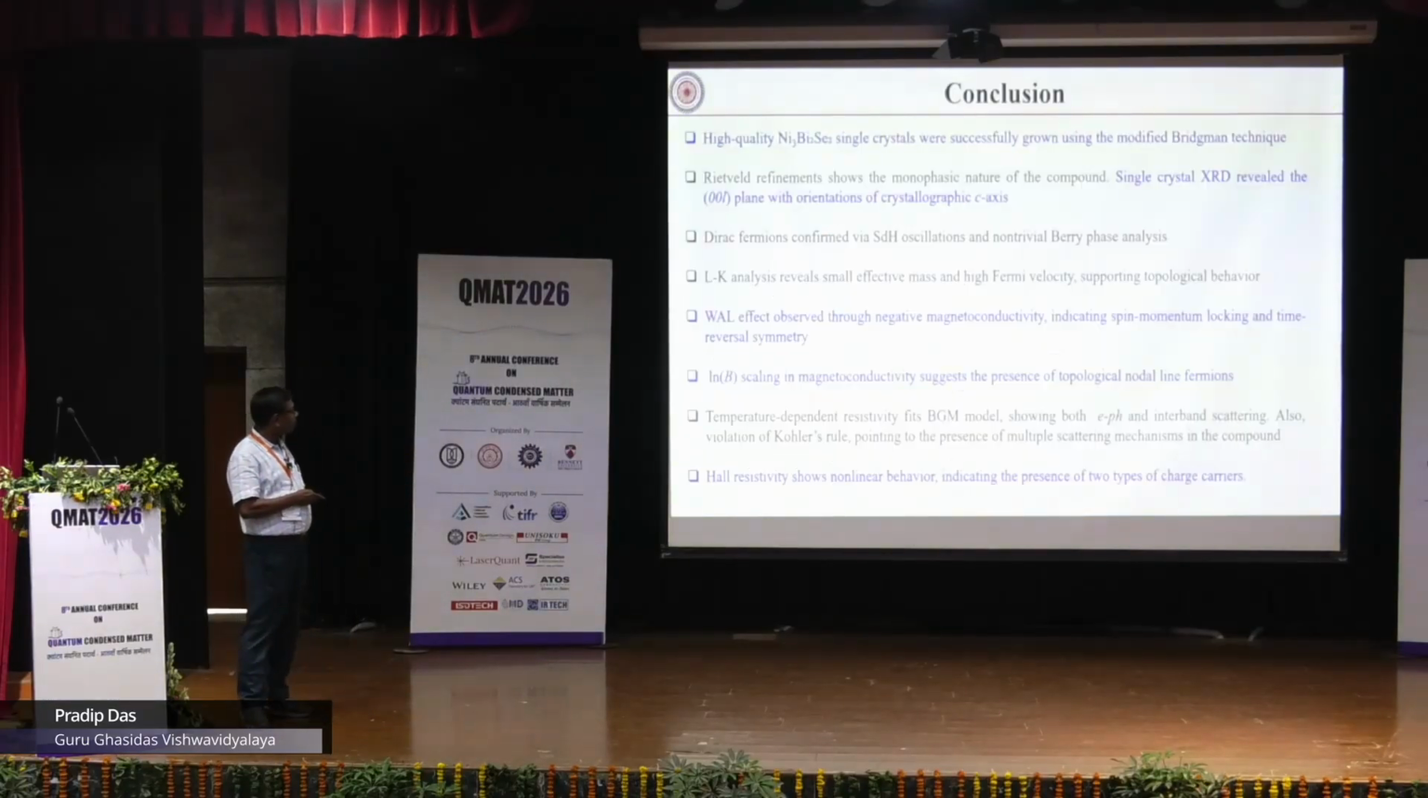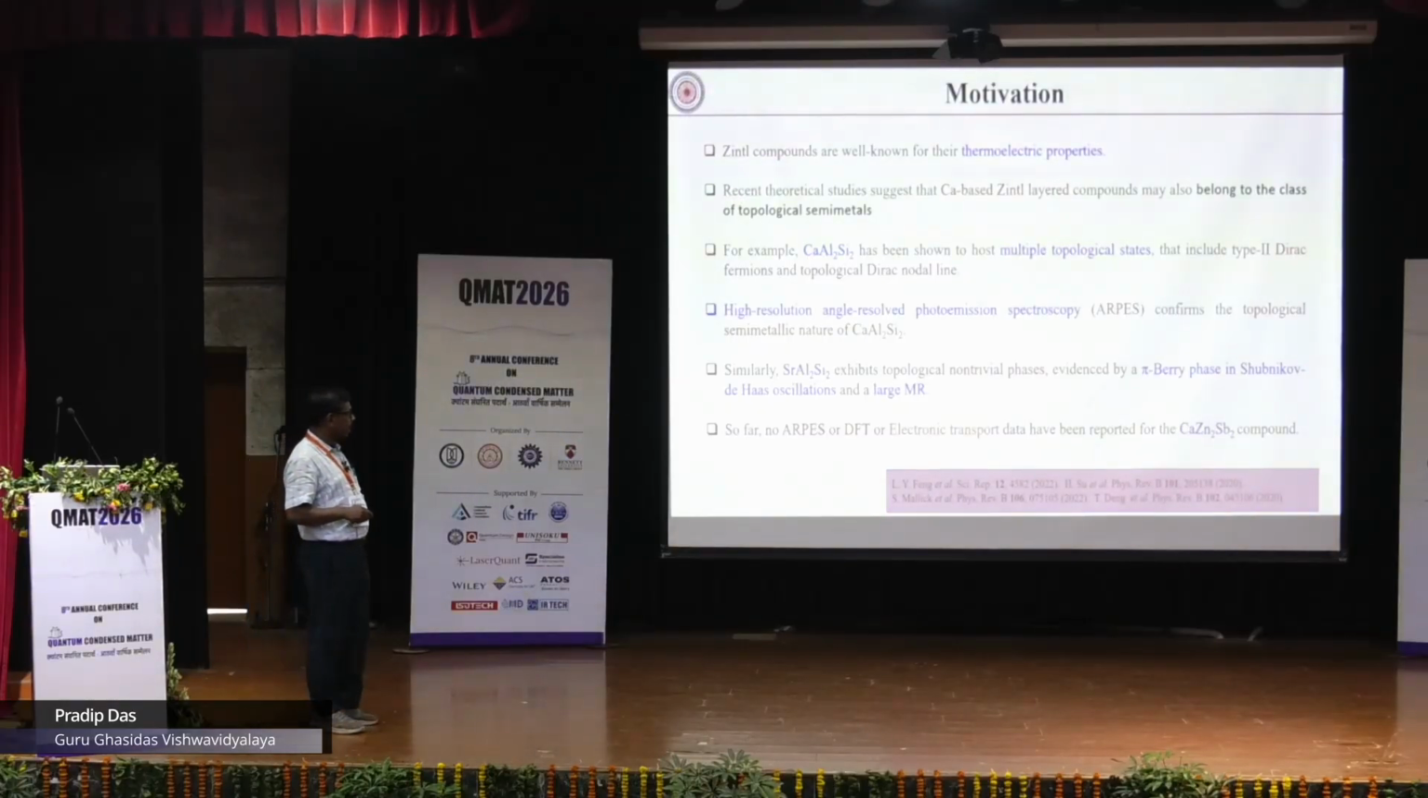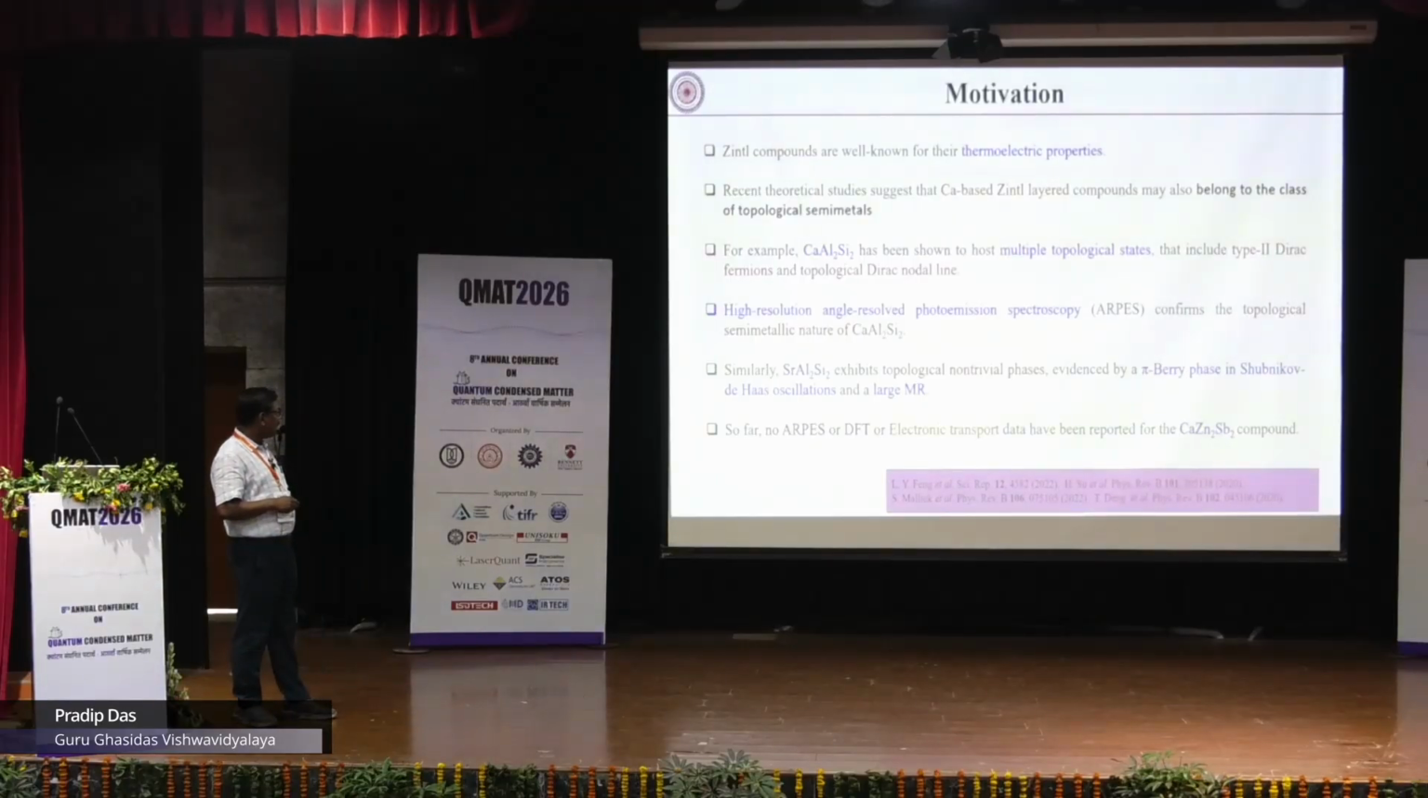So these are the conclusions. Next I will talk about calcium Zn2 bismuth 2. This is a Gintel structure. A topological phase in Gintel structures is already reported, just like for calcium Al2 silicon 2, where we have multiple topological states, type 2 Dirac fermions and also a topological Dirac nodal line.